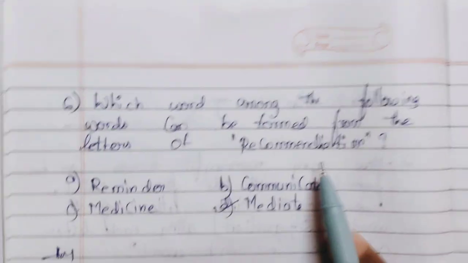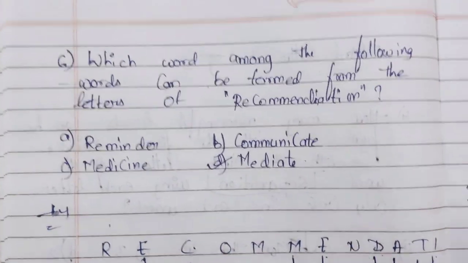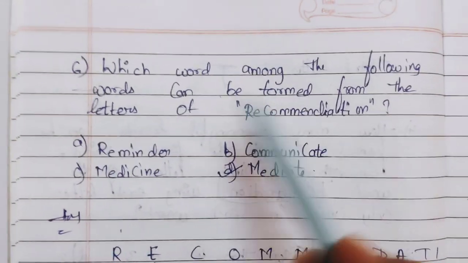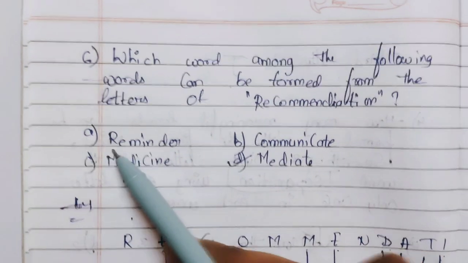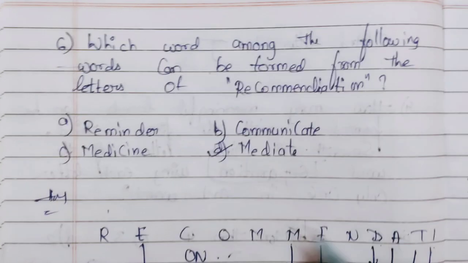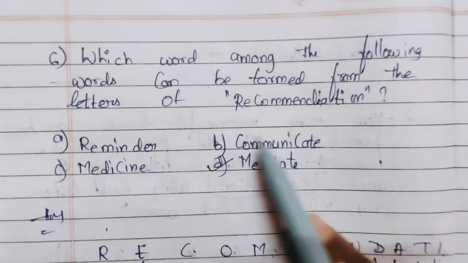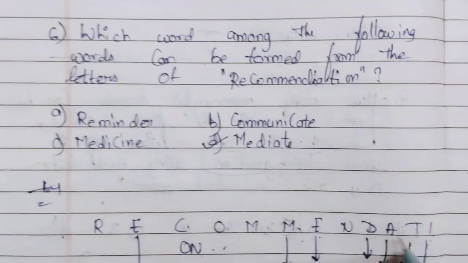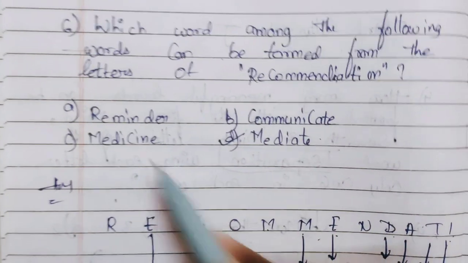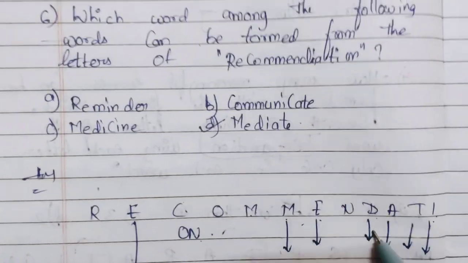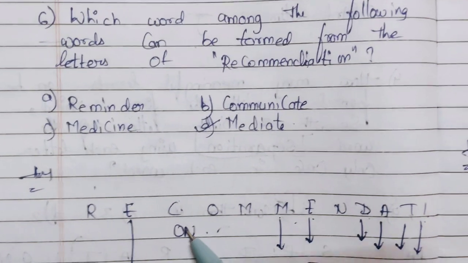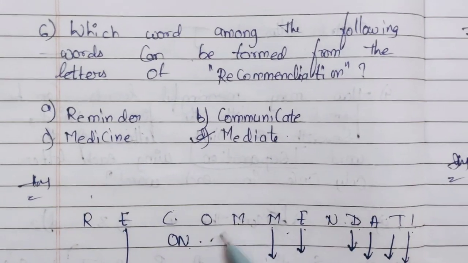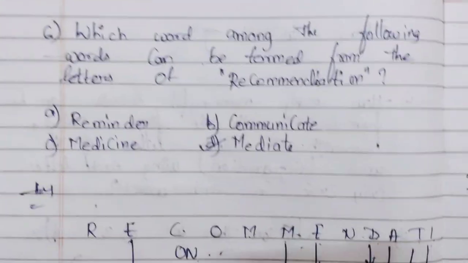This is the word recommendation, and from this word we have to see which word we can create. Here it has given four options, so we can check. Like reminder: we can check whether all the letters are in recommendation. No. Next is communicate. Communicate means COMM, and here there is no U, so it is also not created. Next is medicine, MEDI, then C, then again we have to repeat the I, and then N and E. That means these letters are repeating, so it is not the word.